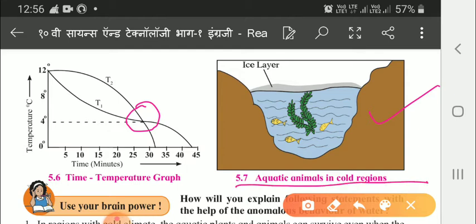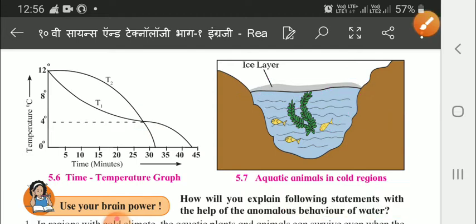This is about aquatic animals in the cold region. Here we can see this ice layer is formed. So the animals, the fish and all these aquatic animals, are protected by it. So this is good for the aquatic animals, so that they can survive easily. This anomalous behavior of water is helping the aquatic animals.